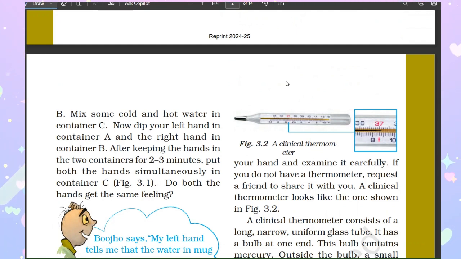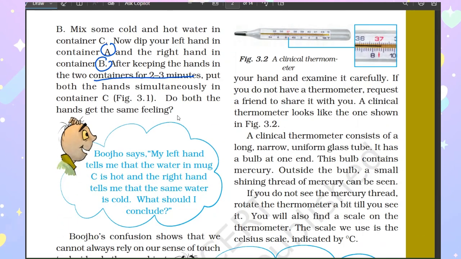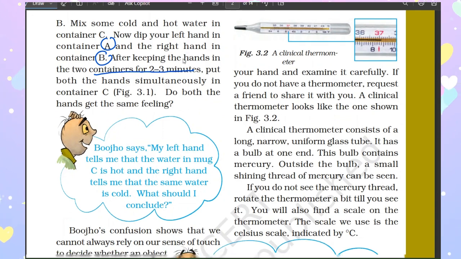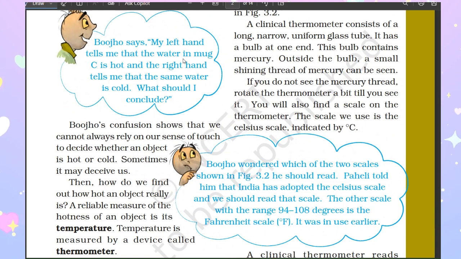Now dip your left hand in container A and right hand in container B. After keeping the hands in the containers for 2 to 3 minutes, put both the hands simultaneously in container C. So what do you feel? Are you having the same feeling? Yes, sometimes yes, but again you will get confused. Like that, Bujo is also confused, which shows that we cannot always rely on our sense of touch, right? To decide whether an object is hot or cold, sometimes it may deceive us. Deceive means it can confuse us.